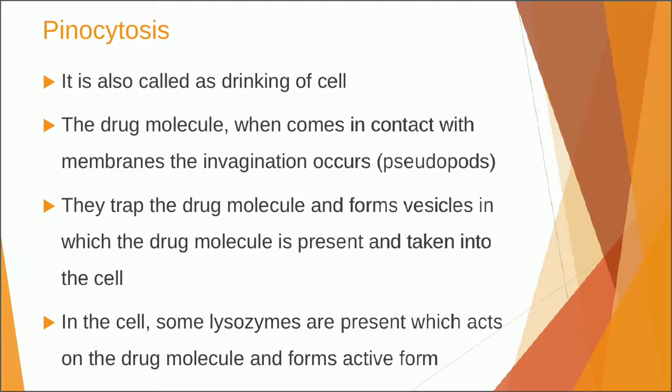They trap the drug molecule and form vesicles in which the drug molecule is present and taken into the cell. To understand this word pseudopods, these are temporary structures which are responsible for absorbing drug into the cell and transporting it to the blood circulation.